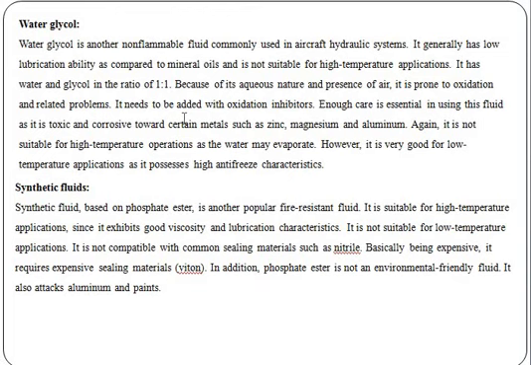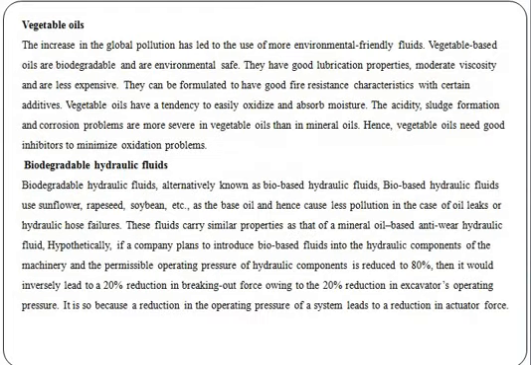This is not suitable for low temperature applications. It is basically expensive, requires special sealing materials, and is an environment friendly fluid. These synthetic fluids are used mainly in hydraulic systems for higher temperature applications.